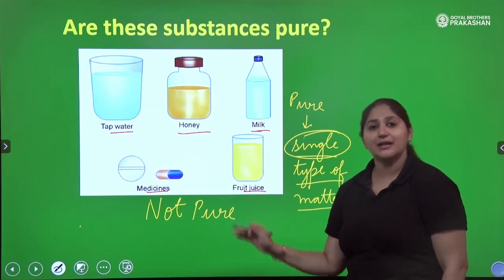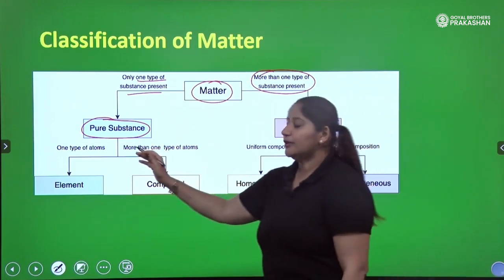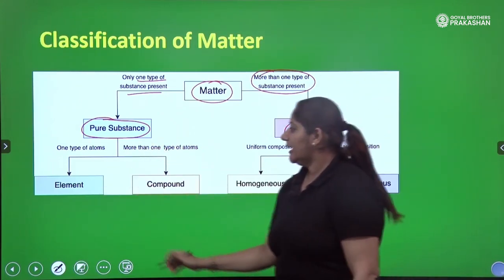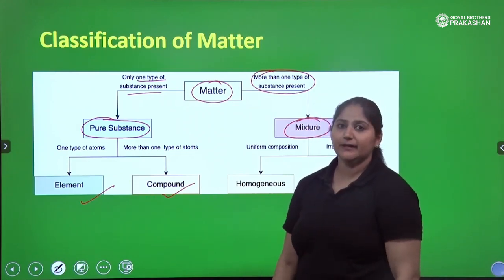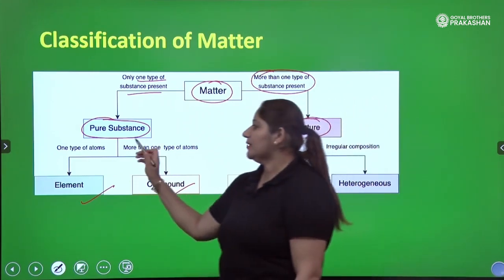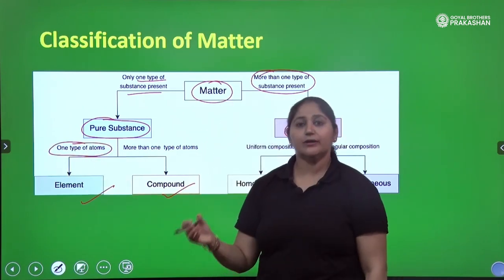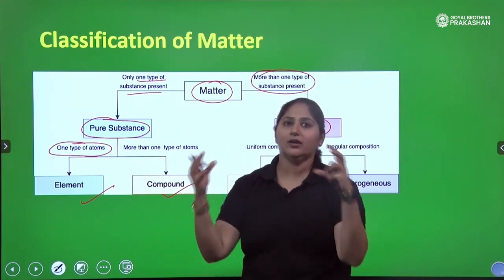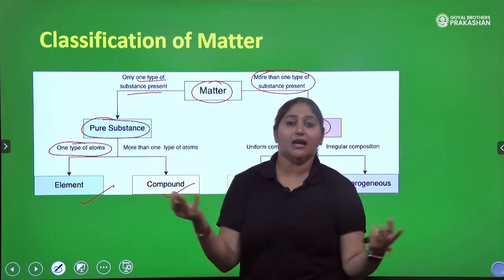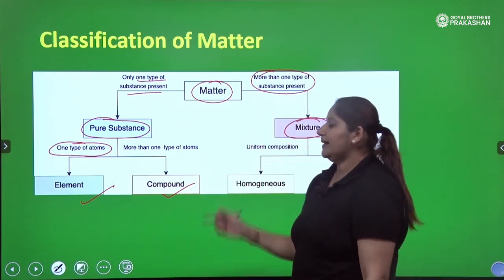They are mixtures. Yes. Pure substances could be of two more categories, elements or compounds. There could be a pure substance which has only one type of atom. Think about carbon. If you are talking about carbon as diamond or graphite, all the constituents are C, carbon. So it is an element. What about a compound?